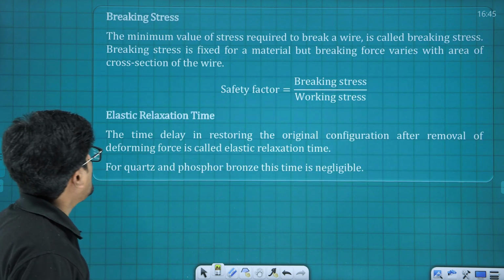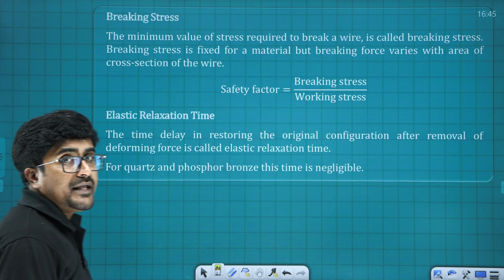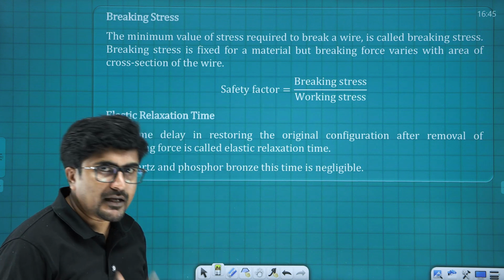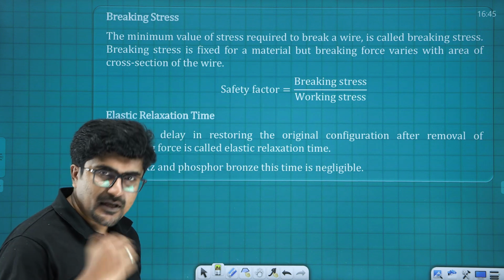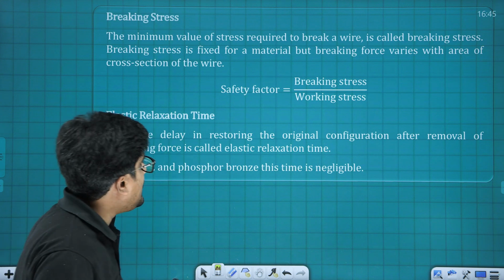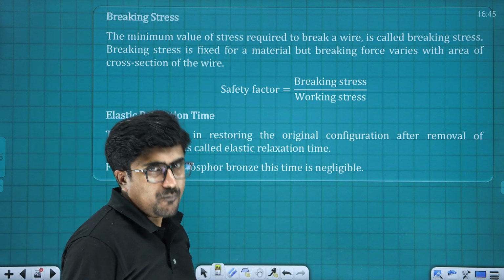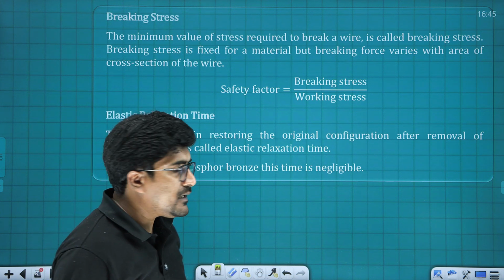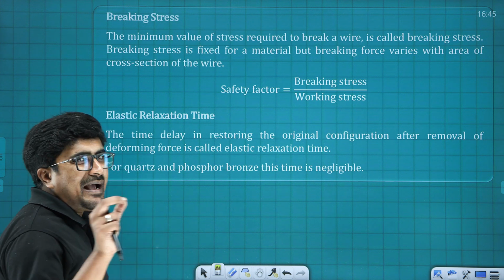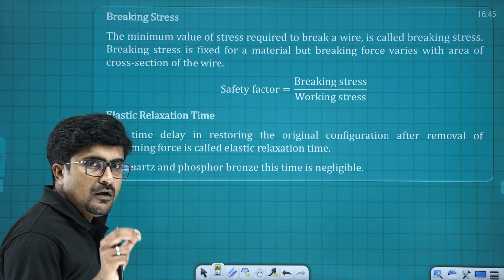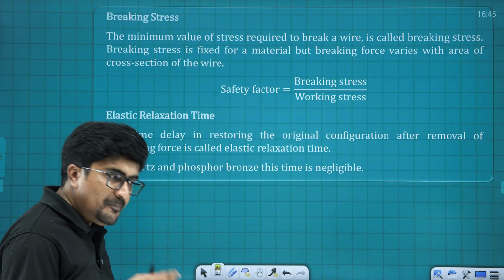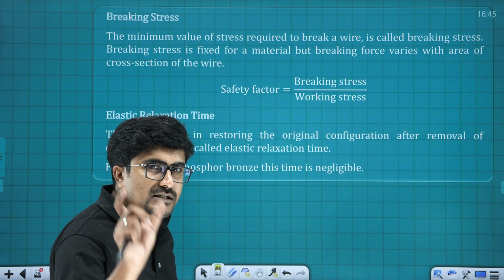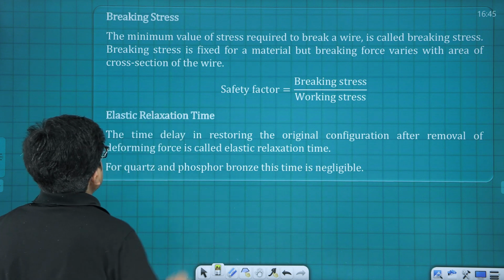Now let me take you to the next, that is breaking stress. Let me consider a wire onto which I am continuously applying a force, and as a result elongation is happening. Definitely beyond a particular point, we cannot keep on adding the force, isn't it? So there is going to be a maximum value of force, beyond which if I increase the load or apply a force, the wire will break. So the maximum force upon area, that is known as what?